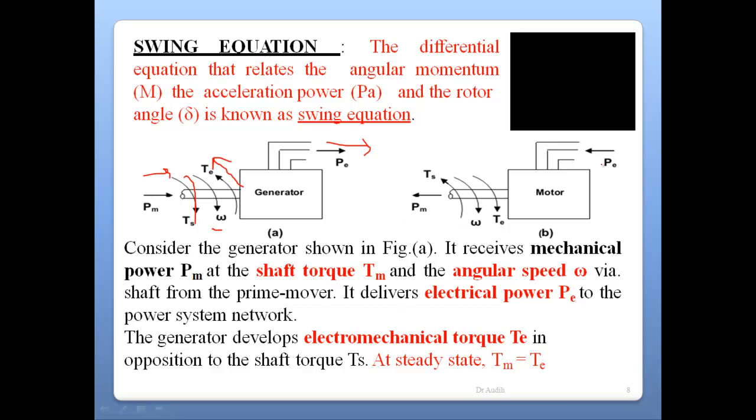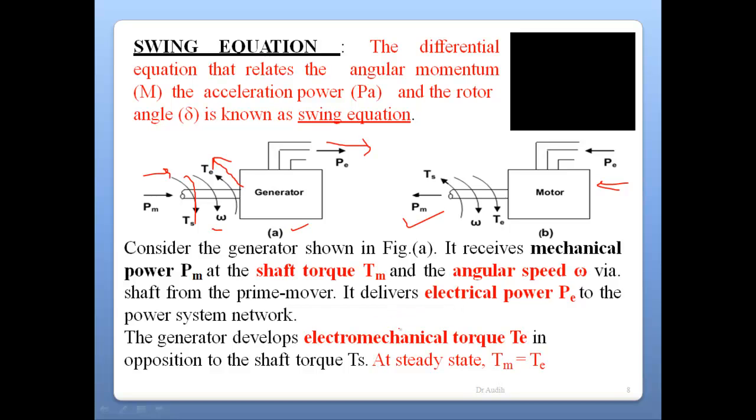On the other hand, if the electrical energy is injected into a system, then the same phenomenon occurs with an opposite rotation. Consider the generator shown in figure 1. We are moreover considering the generator analysis, that is the synchronous alternator. It receives a mechanical power Pm at the shaft torque Tm and the angular speed omega. It is from the prime mover or from a turbine which delivers the mechanical power and is injected into the alternator in the form of electrical power.